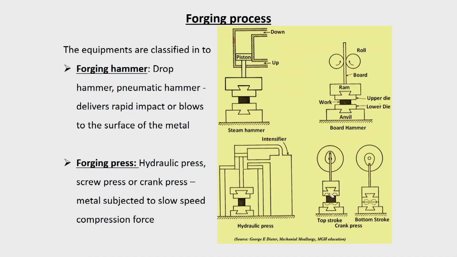This is the operation. There is a shaped cavity here, and the workpiece is kept inside that. When it reaches the bottom dead center, theoretically the force which is exerted, the stresses exerted on the component, will be very high. Maybe theoretically it is infinity, but in the actual case that will not come. So, you get a very high force, and then the metal will just deform and fill up the die cavity. When it is closest, it is shown by these dashed lines. So, it can fill up that cavity very fast, and it is a very fast process. The heat generated also will be very high.